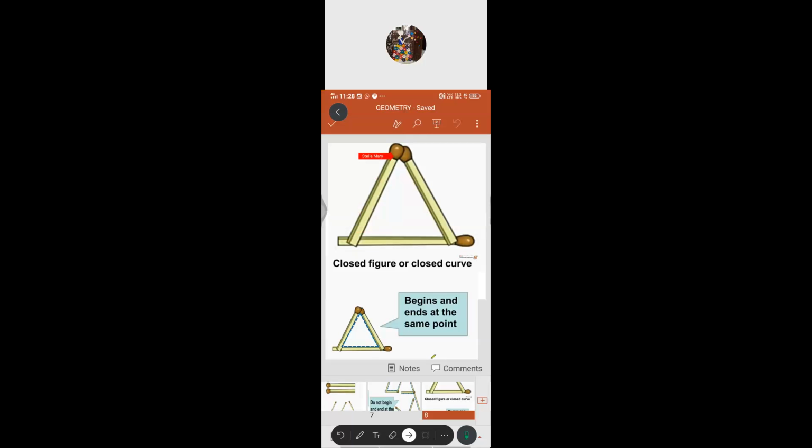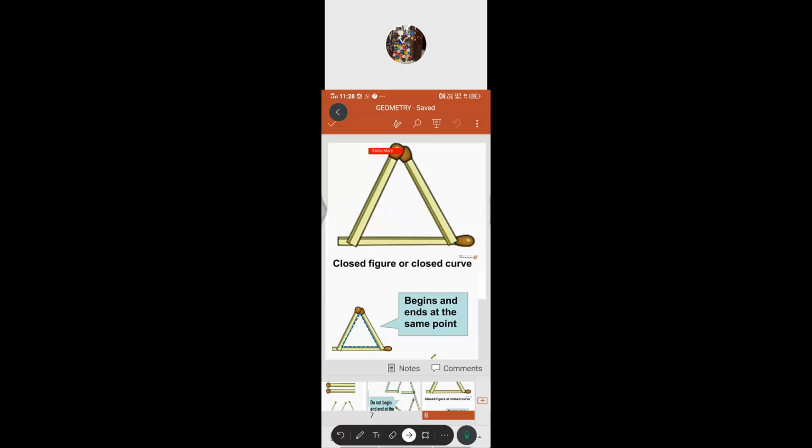So we start from here and it ends here itself. Or we could start somewhere else, and again it will end where it started.